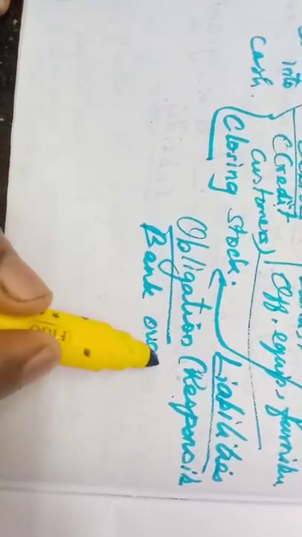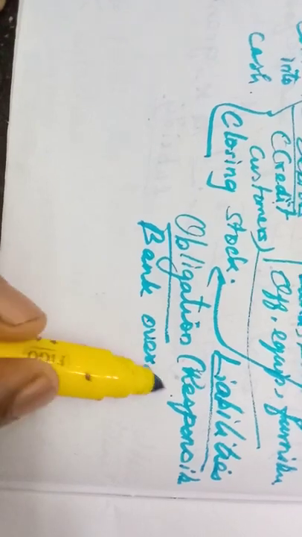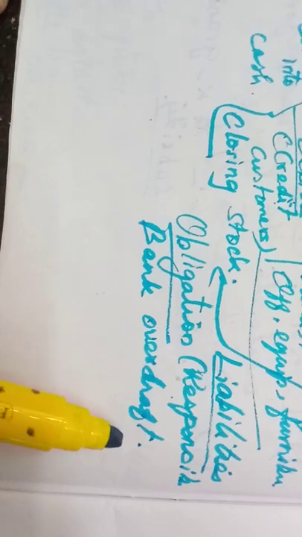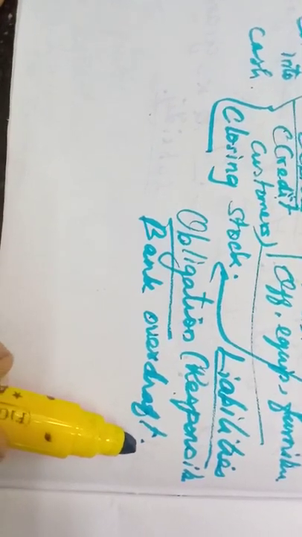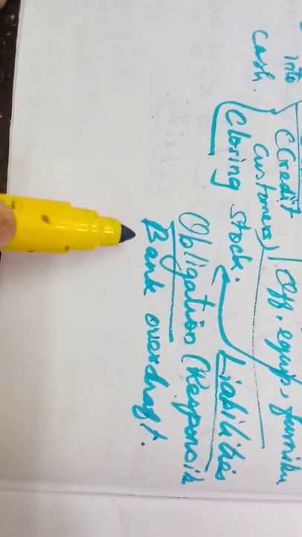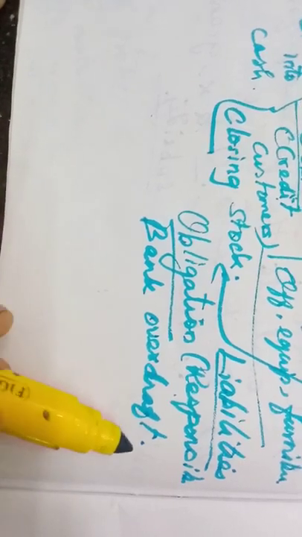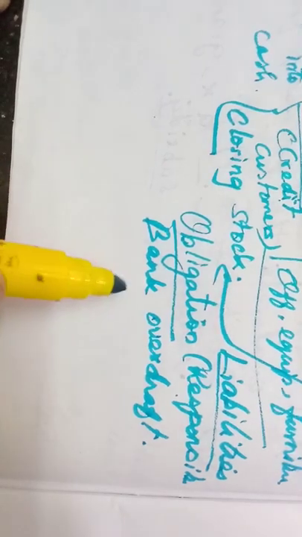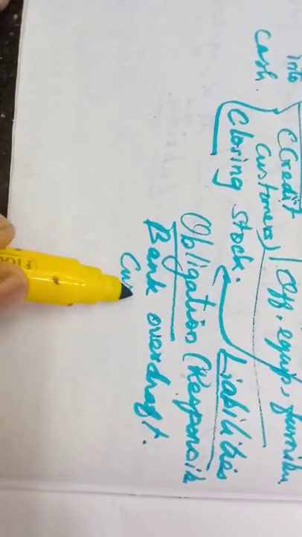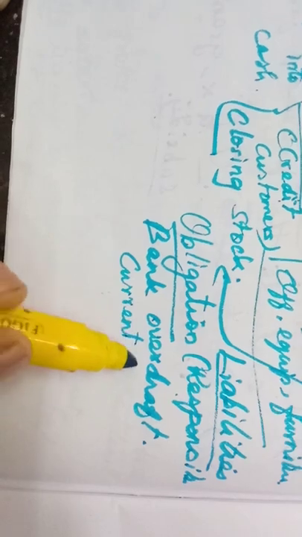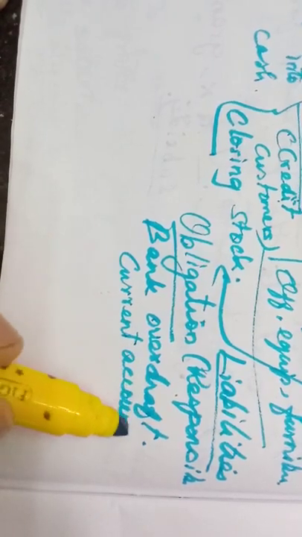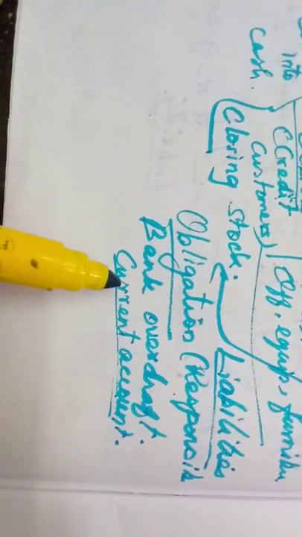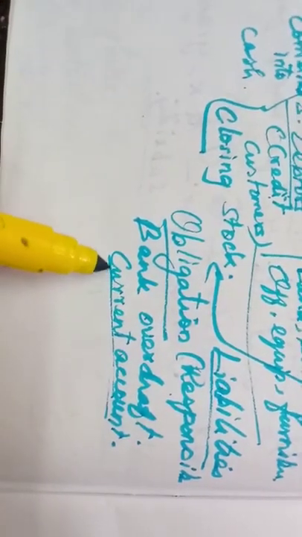We do not have any right like this. Only business people have this bank overdraft facility. But do ordinary people have it? No. We start a savings bank account only, and that bank account does not have this facility. This facility is available only for the current account. If you withdraw amount from an ATM, you can see current account and savings account. We will press the savings account, but business people open current accounts.